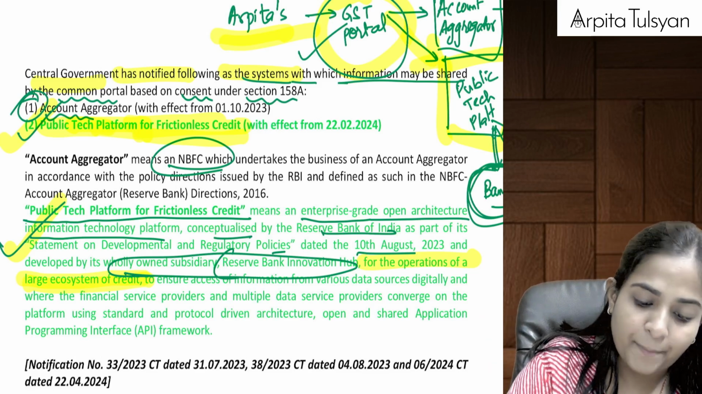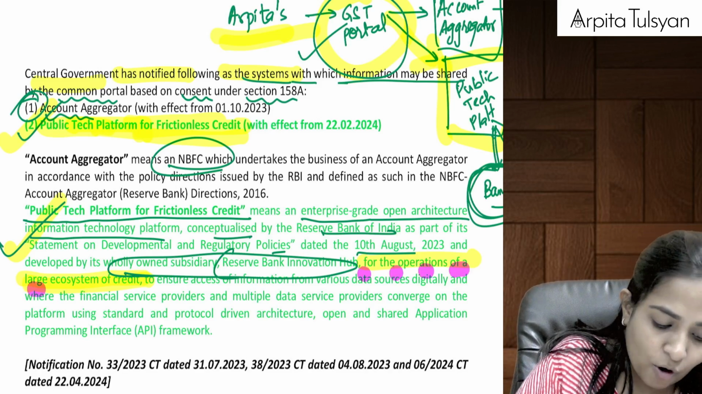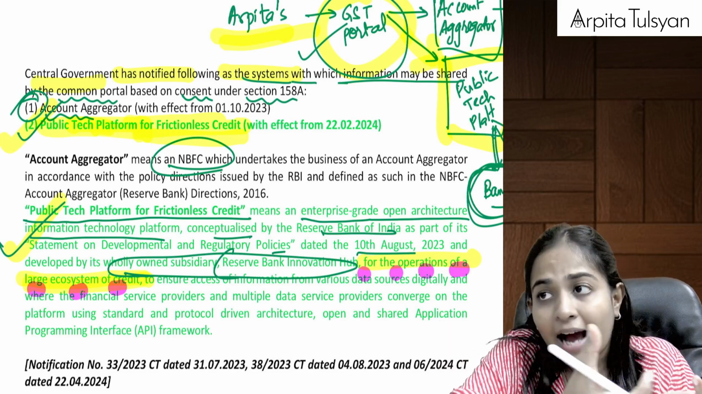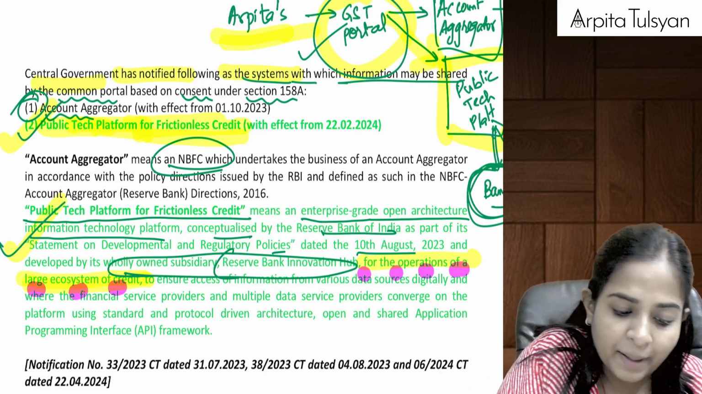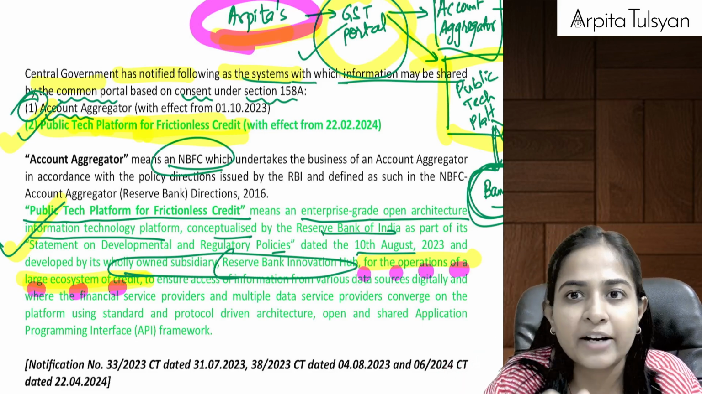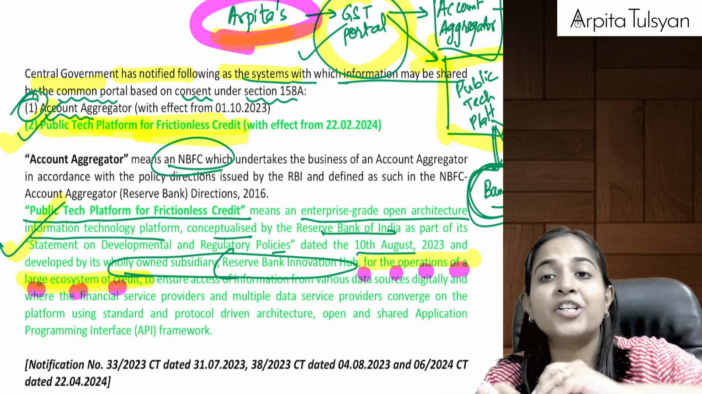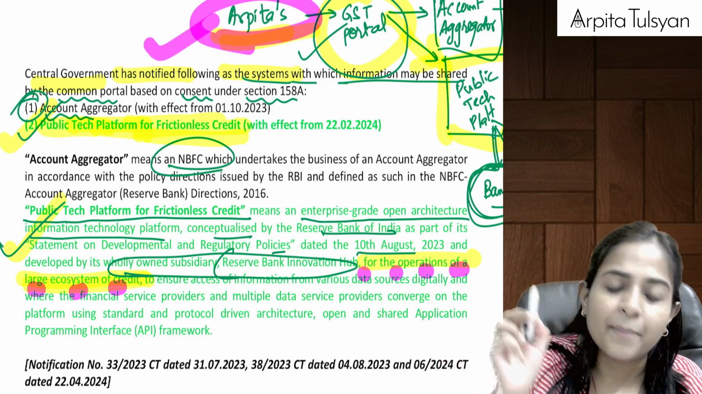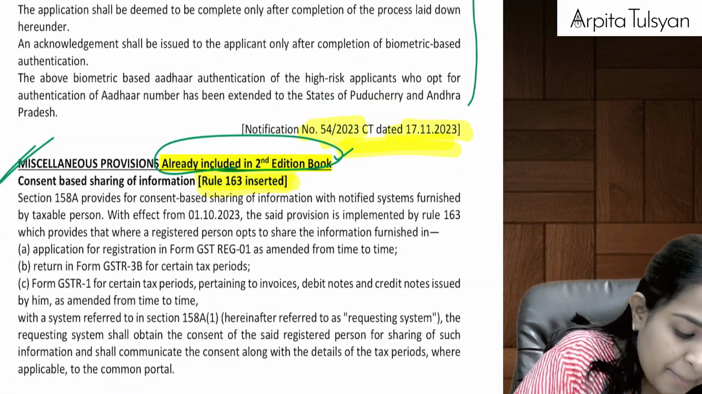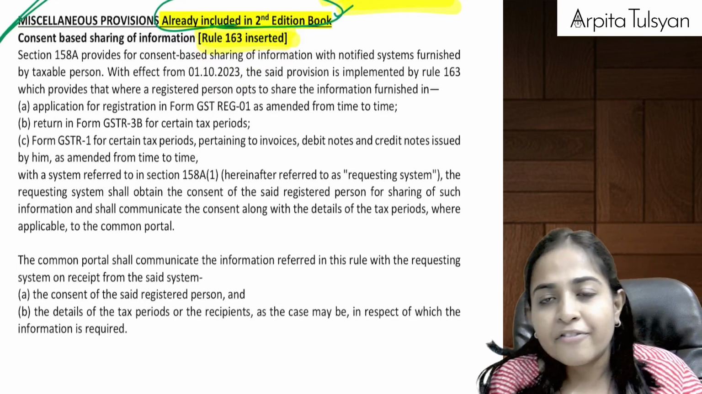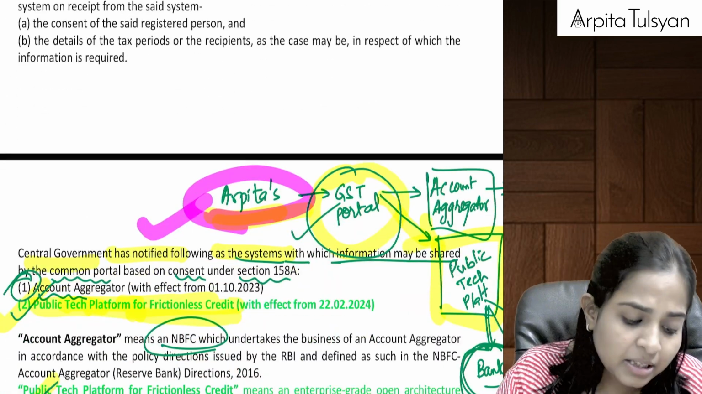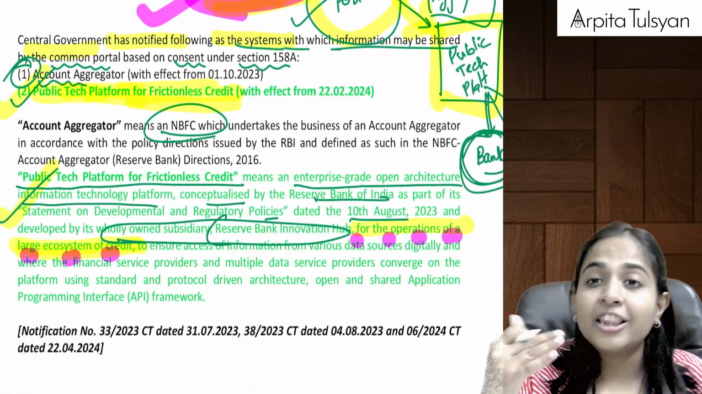For what purpose? The purpose is very important: for the operations of a large ecosystem. They are trying to create a large ecosystem where the proper information of that particular person is available, and we are getting it from the GST portal. So we can say that the information that we have got is authentic. On the basis of that information, credit can be given to that person. Are you clear with this? Yes. So the only amendment in this miscellaneous provision is that whenever we were giving consent to the GST portal to share my information, the GST portal can share this information with systems.